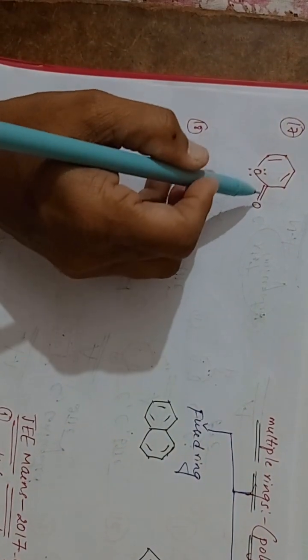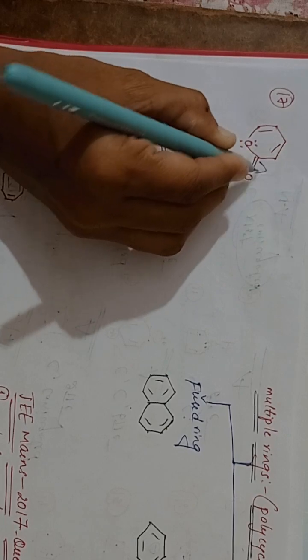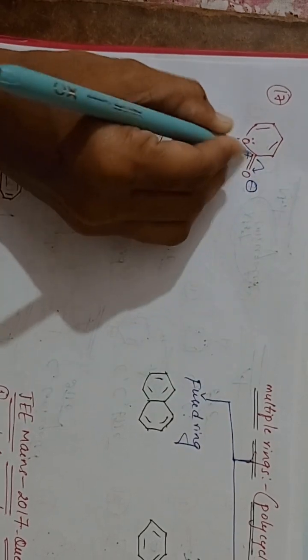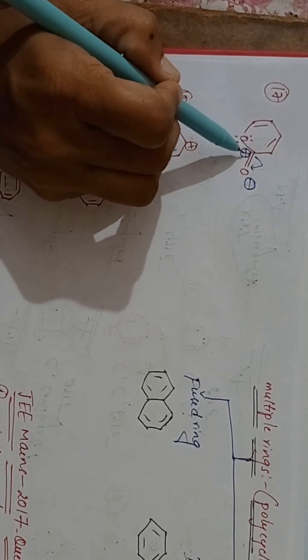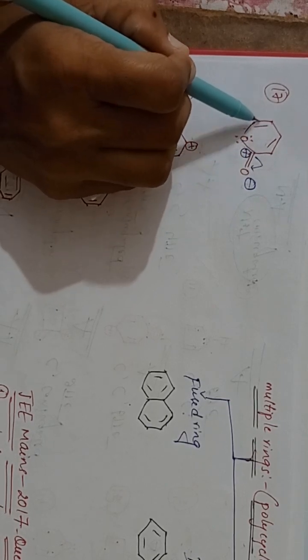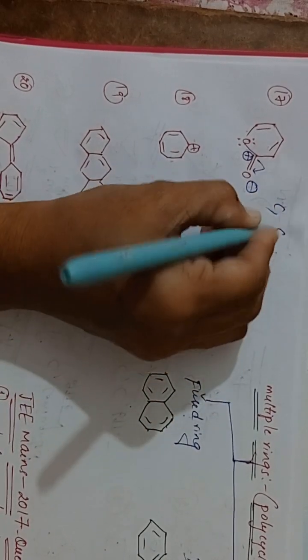So now see here. This one here, double bond O is there. So how is it cyclic? See here, this bond is shifted to here. This will get negative, this will get positive. Now it is in conjugation: pi, sigma positive, sigma lone pair, sigma positive, is pi bond. So it is cyclic first, next one conjugated.